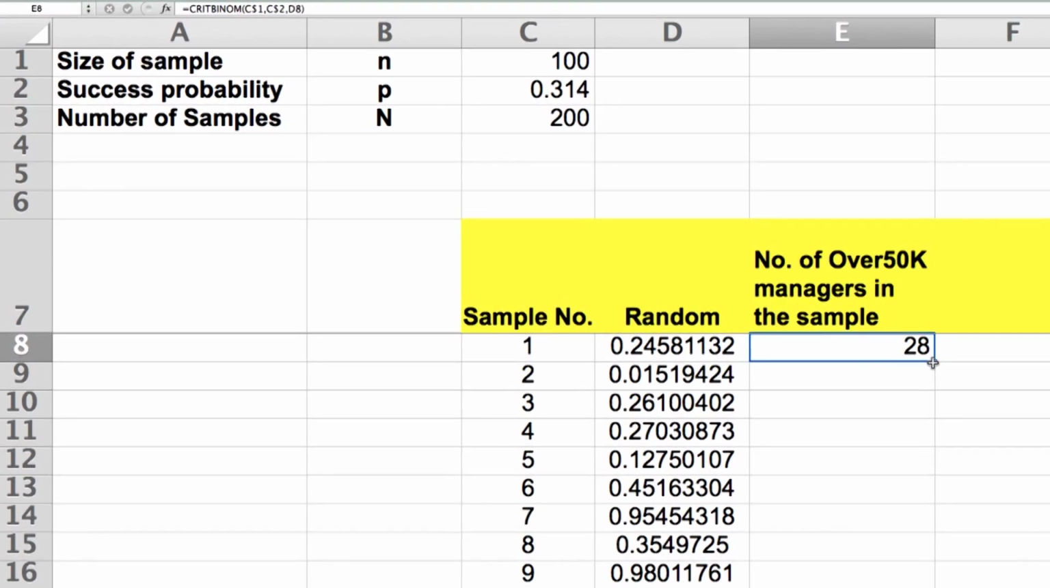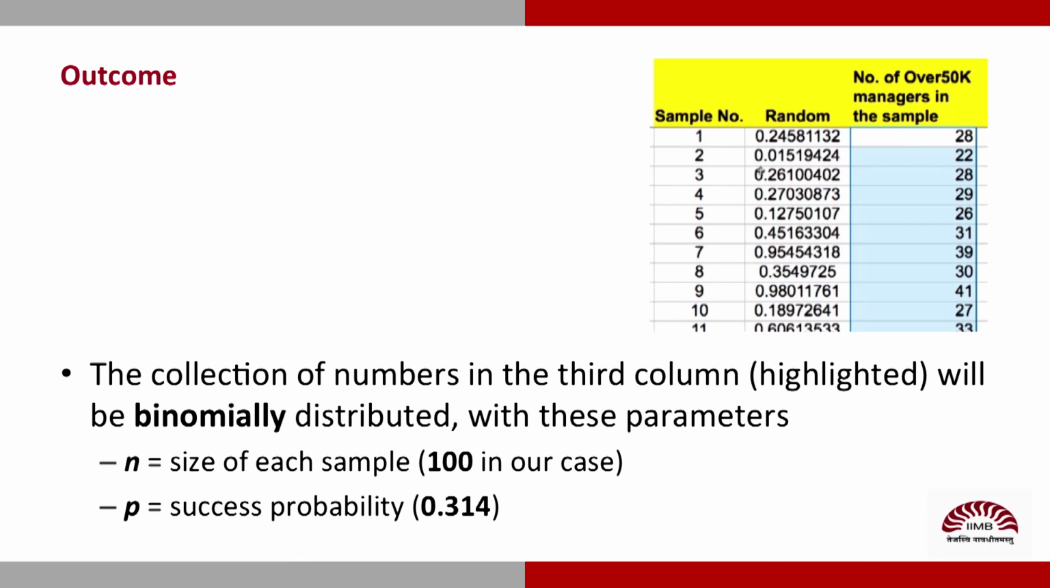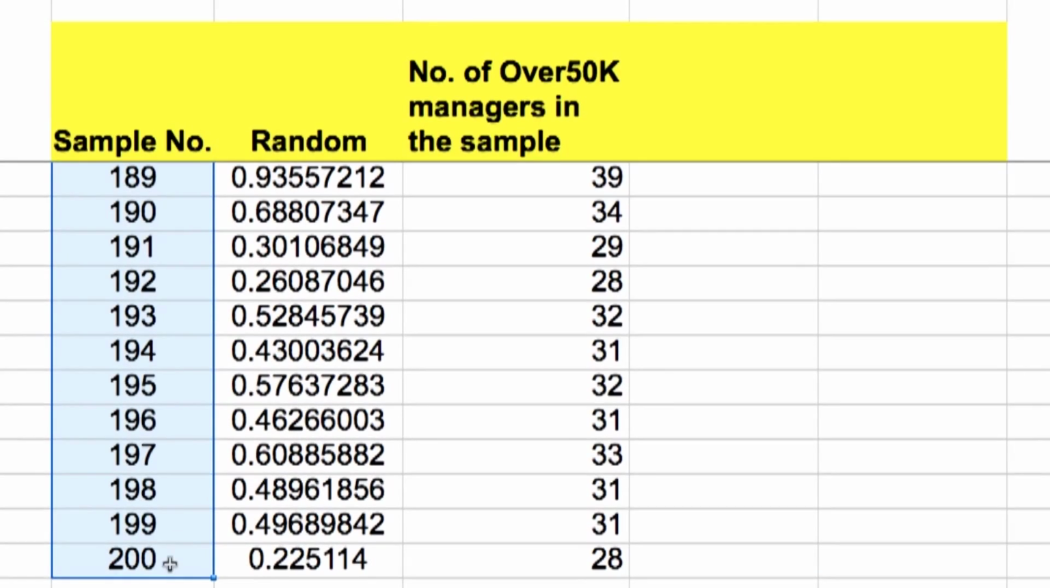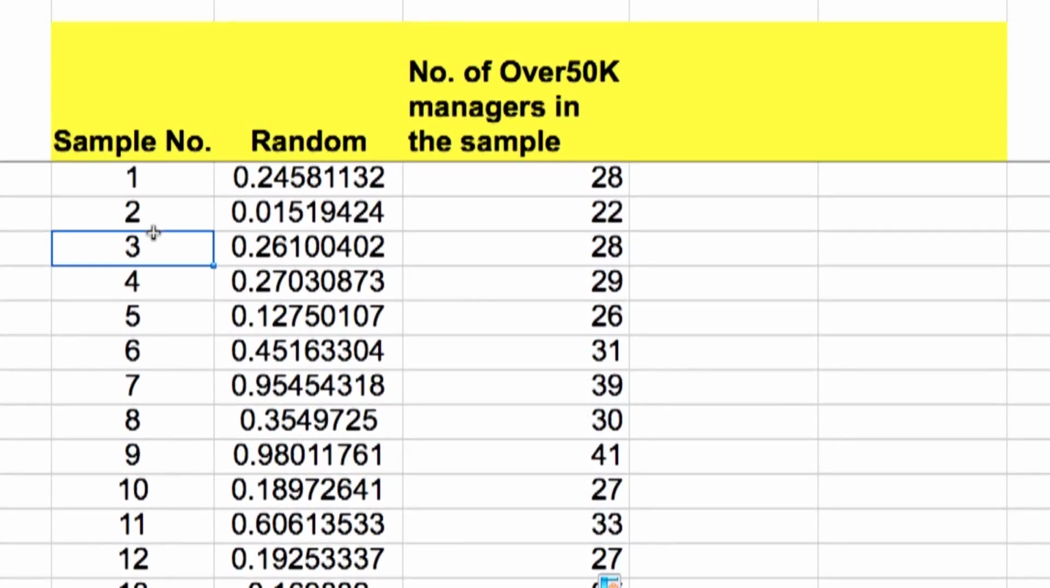I will propagate this to the entire column, and just to be sure, let's go down. There are 200 samples that I have taken. Let me get back up again. It all feels like magic to me. Why does it work? I'll explain soon. Just stick with me for now, okay?